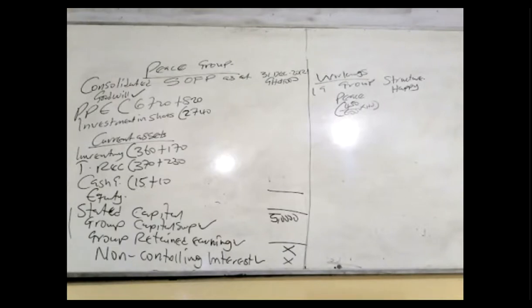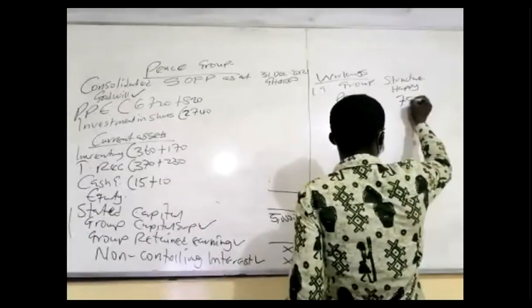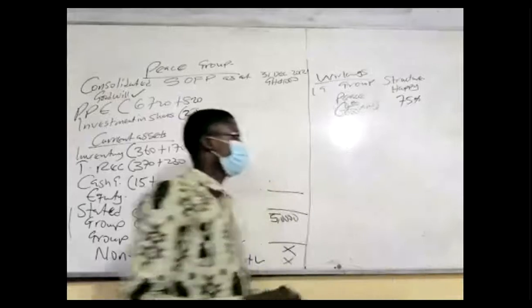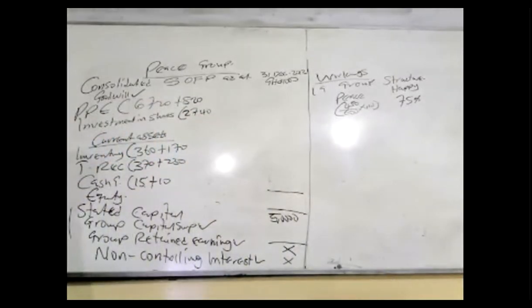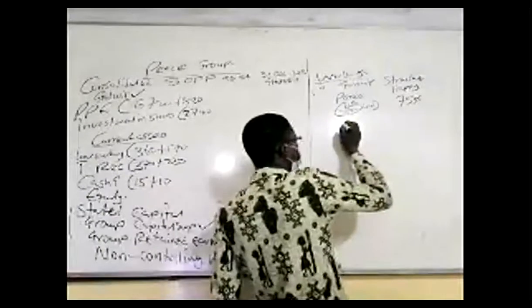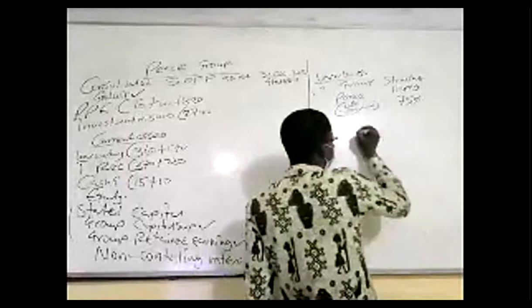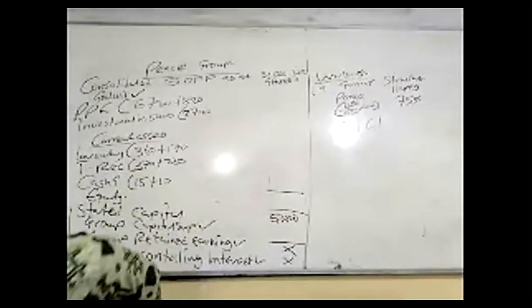So 450, that's 75% holding. You put it here for Peach. And then if you have 75%, you put NCI, non-controlling interest. That's the other remaining percentage. NCI.